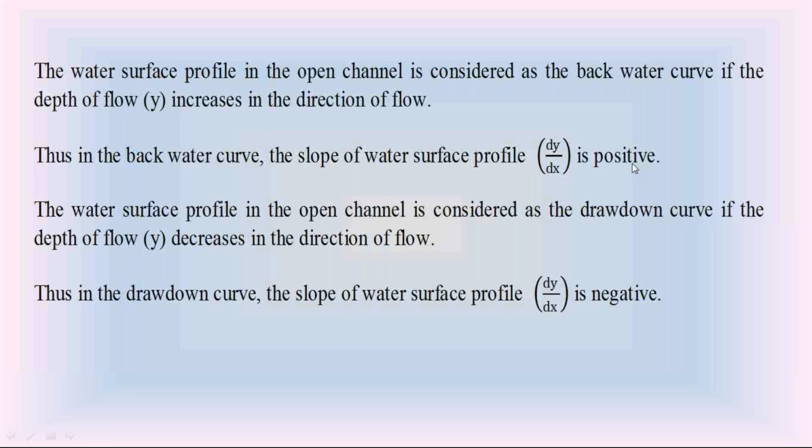Then the second one is the falling water surface. If the depth of water flow decreases in the direction of water flow, we call that water surface a falling water surface. The falling water surface is called a drawdown curve. If the water surface is a falling water surface, this slope is negative. So for the rising water surface, the backwater curve, dy by dx is positive. For the falling water surface, the drawdown curve, the slope dy by dx is negative.